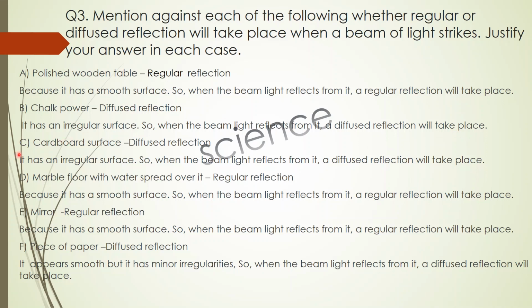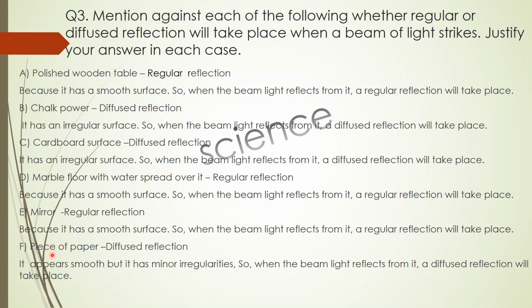The next one is a cardboard surface. So it has a diffused reflection because the surface is irregular. So when the beam of light reflects from it, a diffused reflection will take place. The D part is a marble floor with water spread over it. So it will have a regular reflection because it has a smooth surface. So when the beam of light reflects from it, a regular reflection will take place. Next one is a mirror. So it has a regular reflection because it has a smooth surface. So when the beam of light reflects from it, a regular reflection will take place.